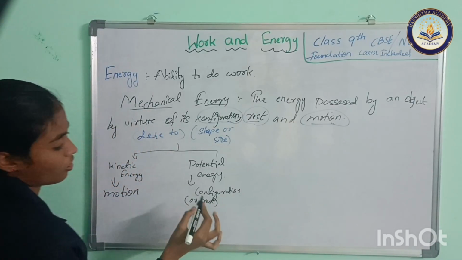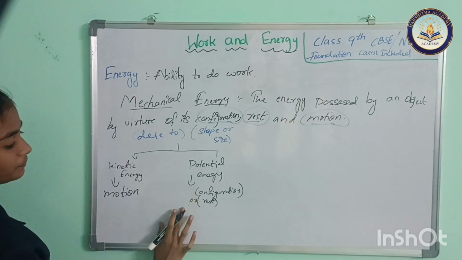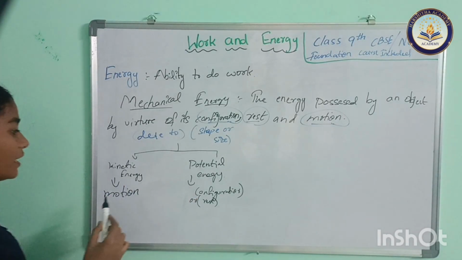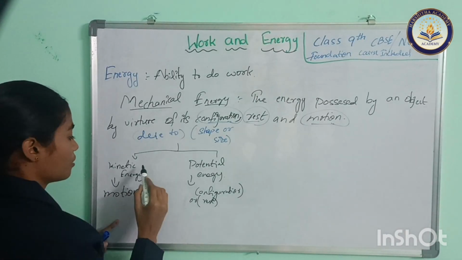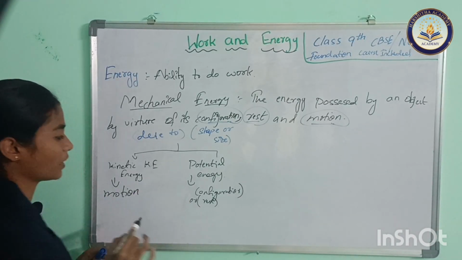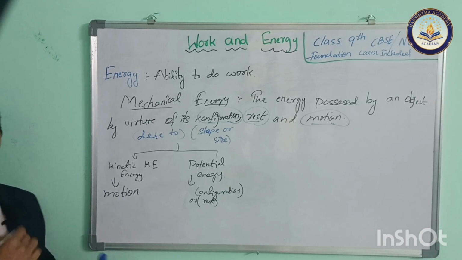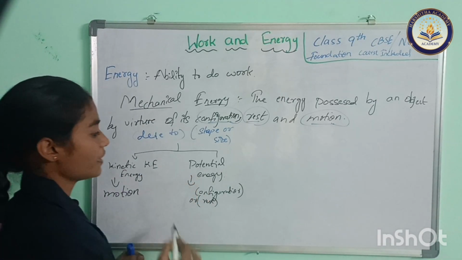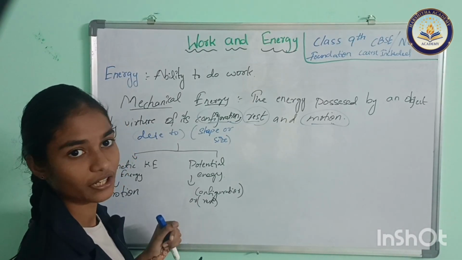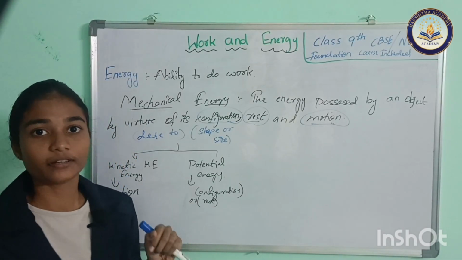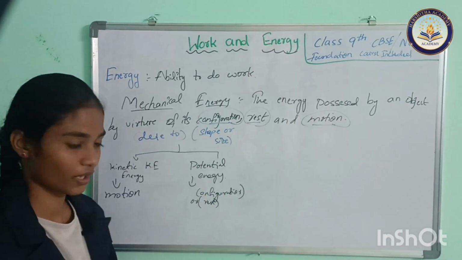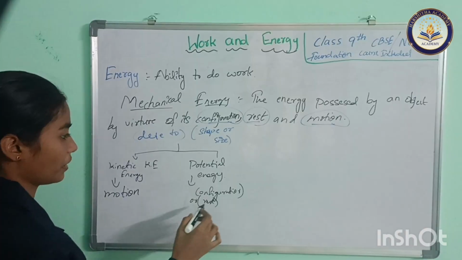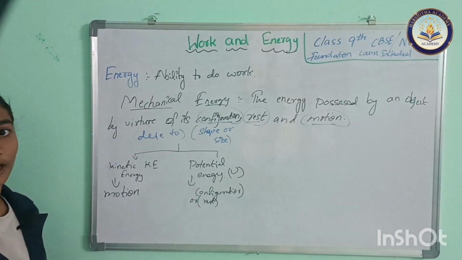Okay, right? Configuration or rest. So, kinetic energy, potential energy. This kinetic energy I will write as KE, but you don't write this in full. Where it will be repeated, you can write it like this because it's short form. Potential energy, for writing a formula, is denoted with U.